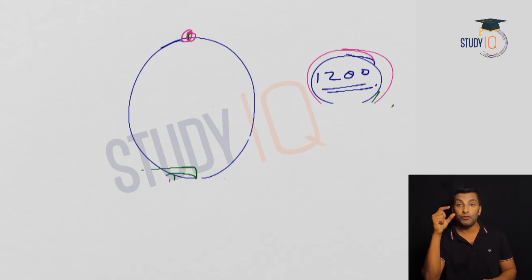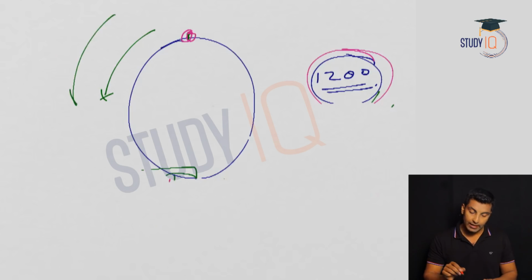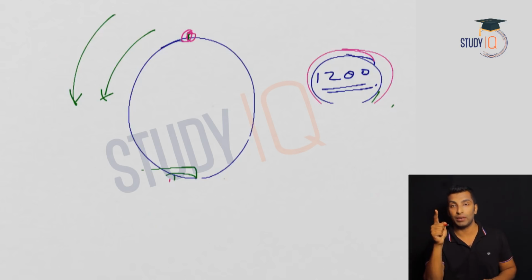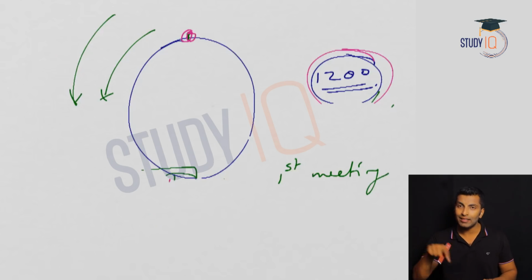See, there is a difference. The first meeting: two people are running in the same direction or opposite direction, whatever it is, the first time they meet, it can be anywhere in the circular track. That is also one question. First meeting is one possible question, and when this meeting happened is obviously another question. In the first meeting, how much distance covered is also a question.